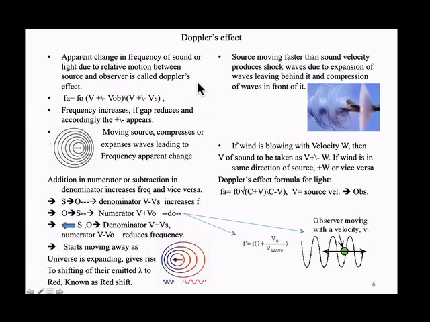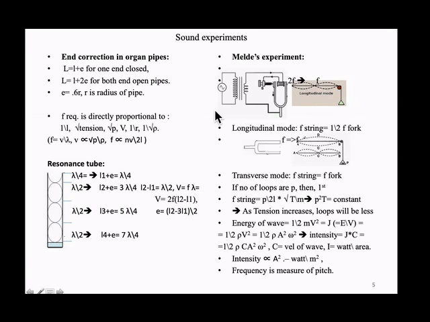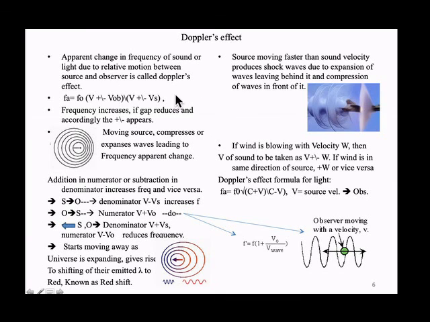Now we will see the Doppler effect. Suppose this is a source of sound coming. It has given a whistle. The sound waves are moving like this, the same way. But if the source is also moving, what happens?